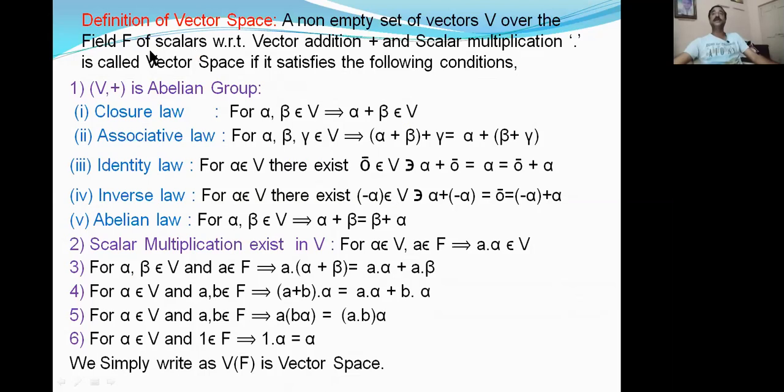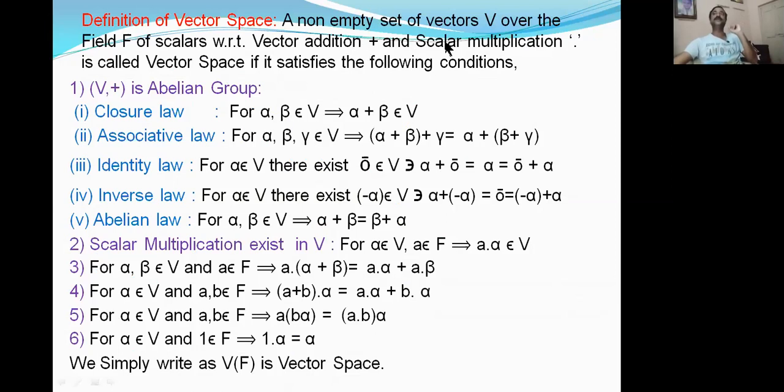Field of scalars. F contains only scalars. We are in ring theory, where we have addition and multiplication operations. But here, vector addition and scalar multiplication are there. Multiplication is applicable for scalars only, and addition is applicable for vectors.